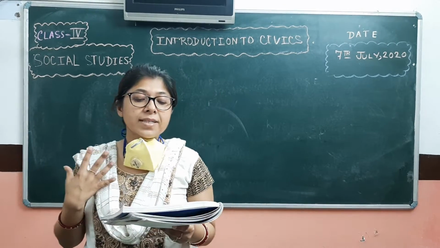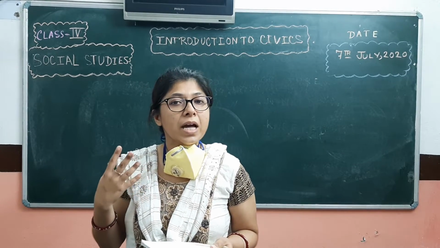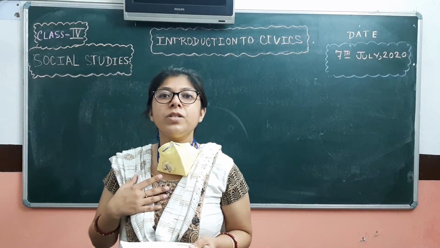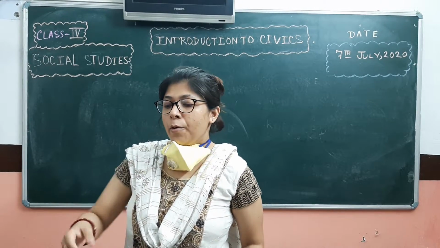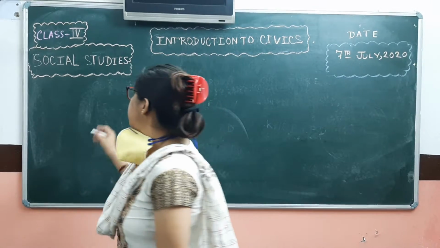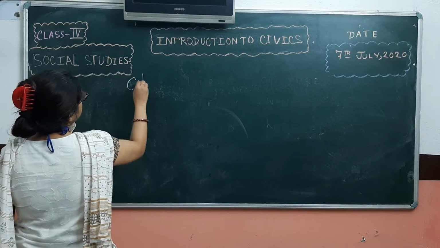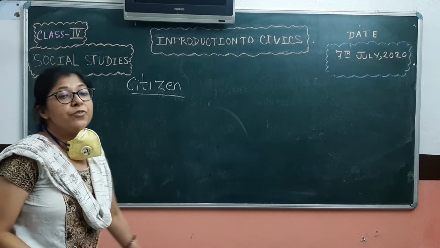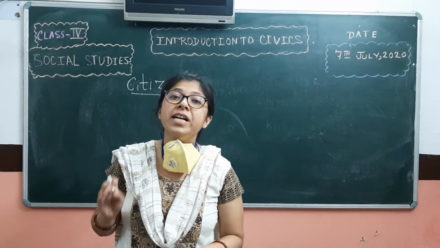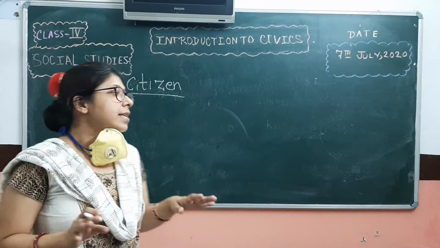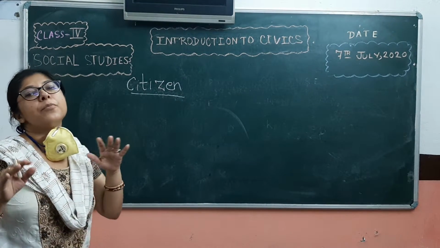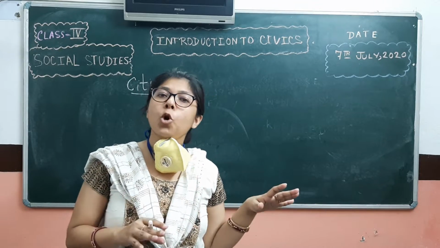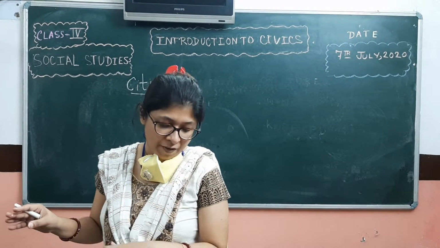Civics is our personal rights and duties. Since we are living in this country, we have some rights and duties, and these rights and duties are known as civics. Citizen, what does citizen mean? Citizen is the term that we use when we are born in a country and we legally belong to this country. Since we are born in this country, we have some rights and duties. Those rights and duties are said to be civics. And it shows also the working of the government.